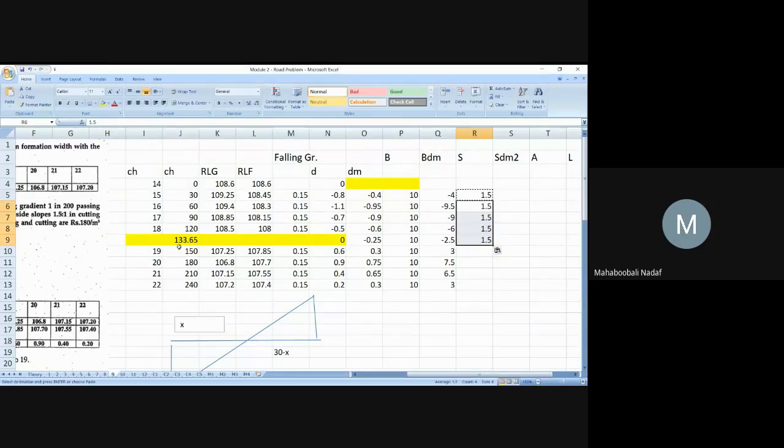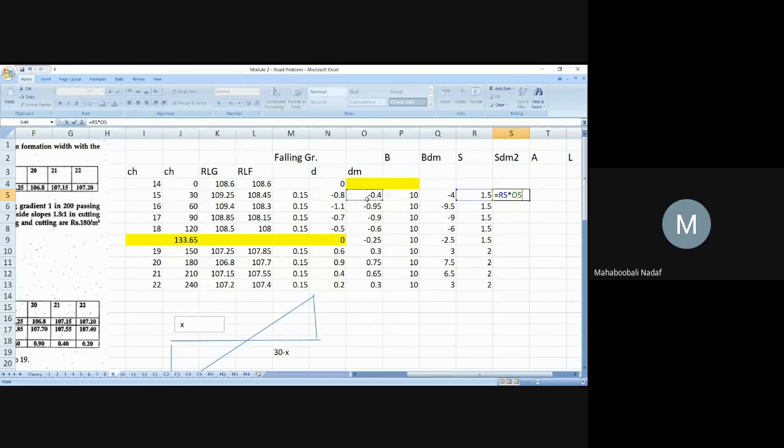After this point 133, everything is positive, so it is in filling. What is the value? 2, sir. Very good. So now this column is S into DM square. It is not DM2, it is S DM square. So S into DM.